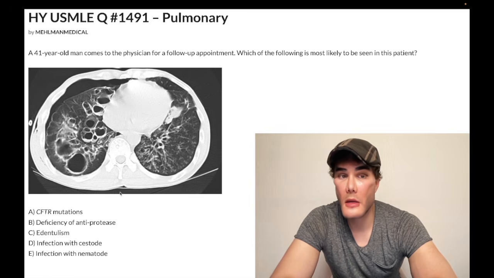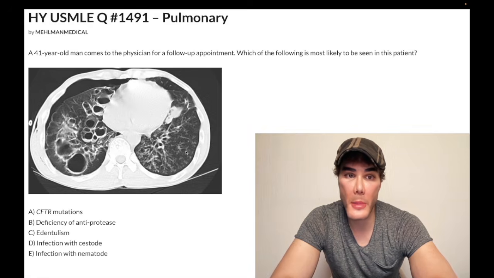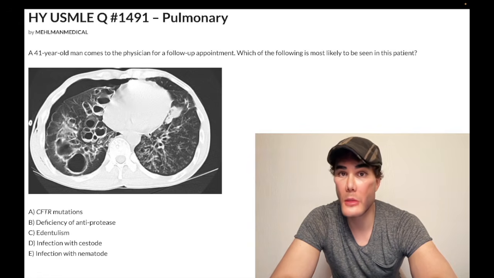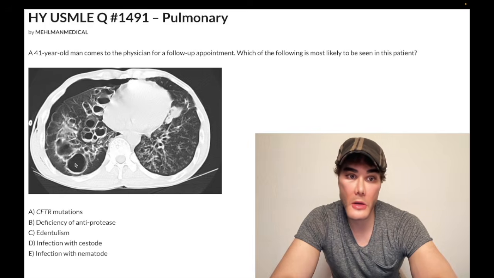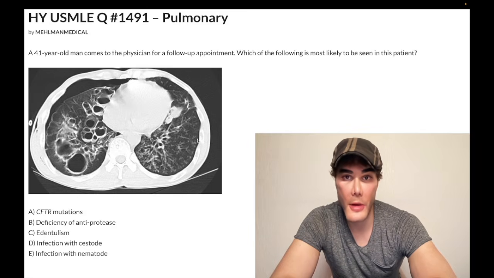Correct answer. Diagnosis is bronchiectasis, very buzzy CT scan here. Ectasis, ectasia means dilation. Bronchiectasis means dilation of the bronchi with extension to the bronchioles. These large circles are our ectatic, our dilated airways. Okay, so very buzzy image here. The three highest yield causes of bronchiectasis in USMLE: cystic fibrosis, tuberculosis, heavy smoking history.